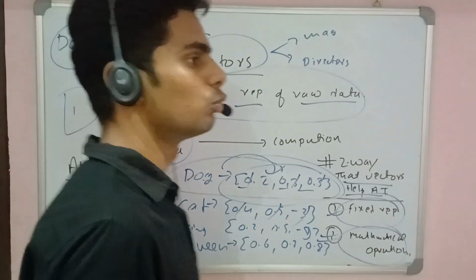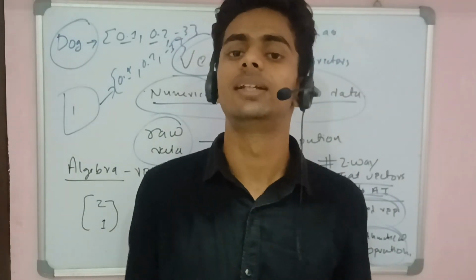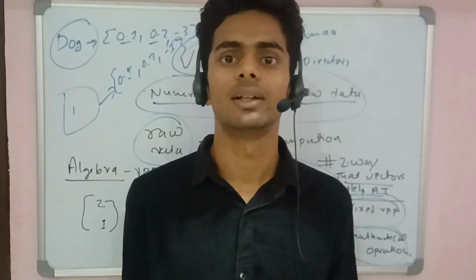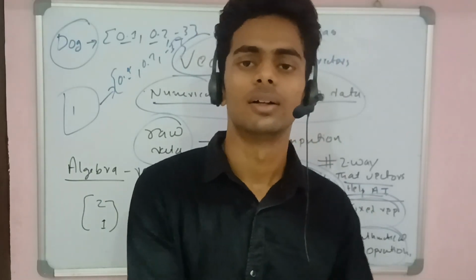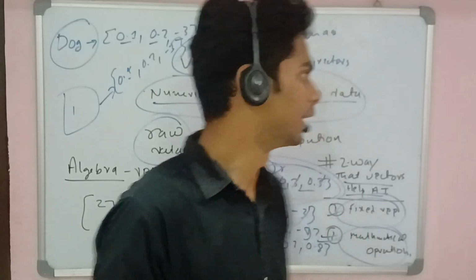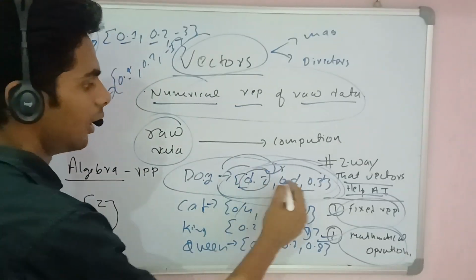And that helps us perform mathematical operations. As we know, a neural network is all about mathematics, and it is designed in such a way to process data by taking numerical data as input.